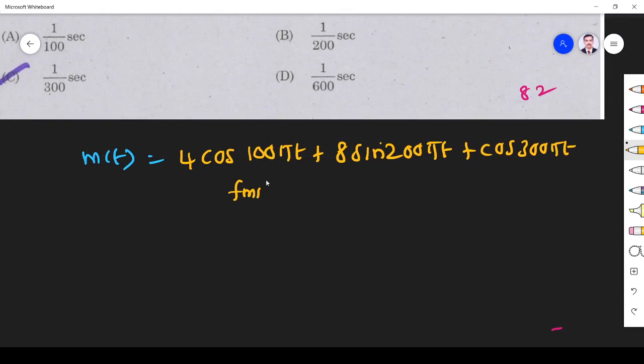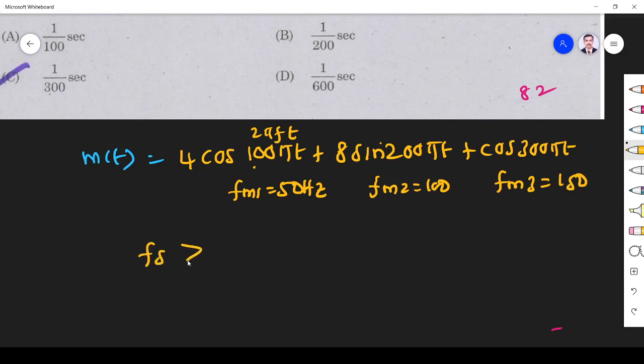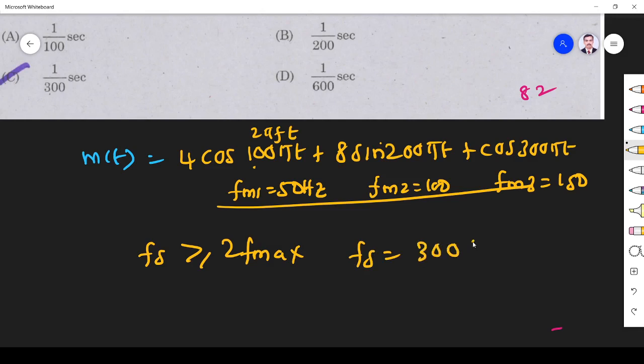So fm1: 2 pi f is 100 pi, so f is 50 Hz. Similarly, fm2 is 100 and fm3 is 150. As per the Nyquist theorem, fs must be greater than 2 fmax. Out of the three, fmax is 150. So fs is 300.